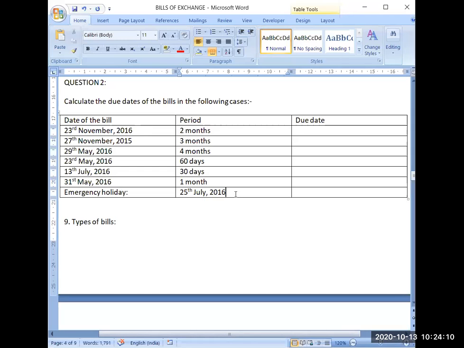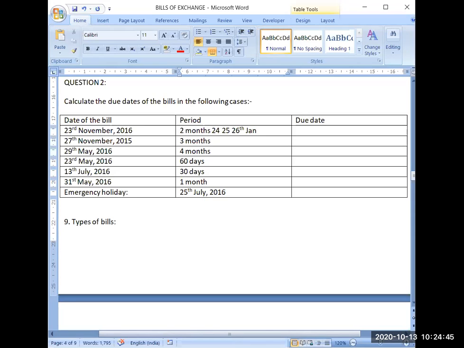Now 24th will be the first day of grace. Then 25th January will be the second day of grace, and 26th January will be the third day of grace. So the due date will be 26th January. But we all know that 26th January is our Republic Day. It is a national holiday. That's why on this date we cannot expect the payment.